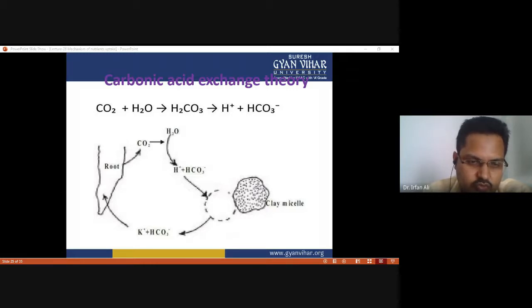This is the CO2 released by the process of photorespiration, and this carbon dioxide combines with H2O to form carbonic acid, and this carbonic acid is a weak acid which dissociates into bicarbonate and H, and this H can exchange another cationic nutrient from the clay particle. In that way, the cation is taken in by the root with the help of bicarbonate ion.